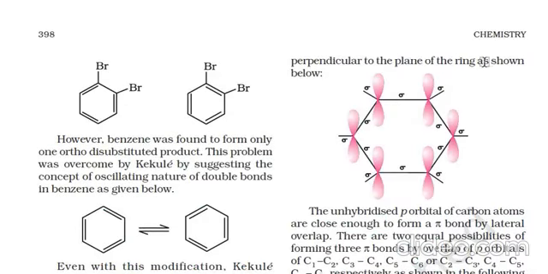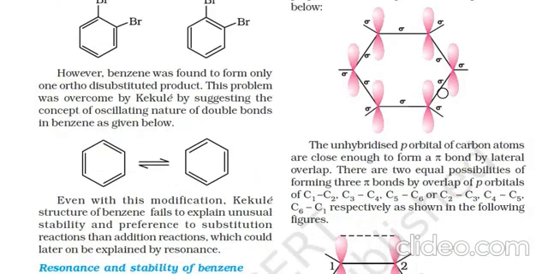As shown below, we can see 6 sigma bonds between carbon-carbon atoms, and 6 sigma bonds between carbon-hydrogen atoms that have been formed. The unhybridized p orbitals of the carbon atoms are close enough to form a pi bond by lateral overlapping.